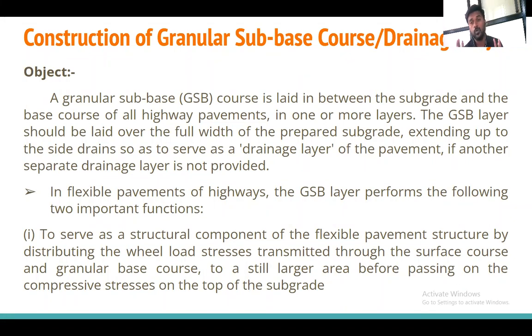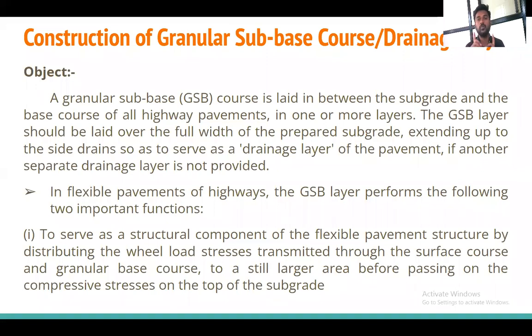Why are we providing the granular subbase layer? What function does it serve? The first and important function is to serve as a structural component of the flexible pavement structure by distributing the wheel load stresses, transmitted through the surface course and the base course, to a still larger area before passing on the compressive stress to the top of the subgrade.